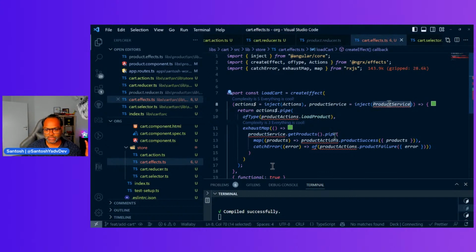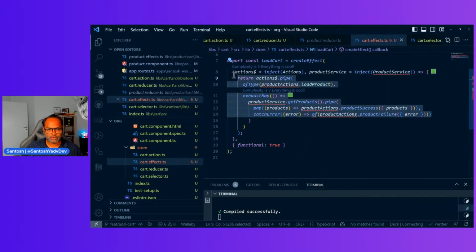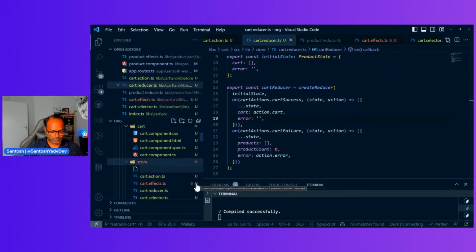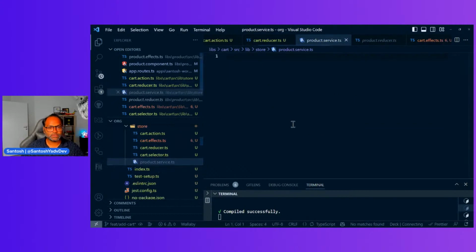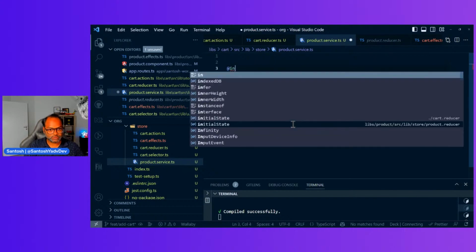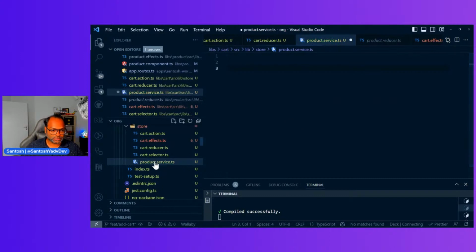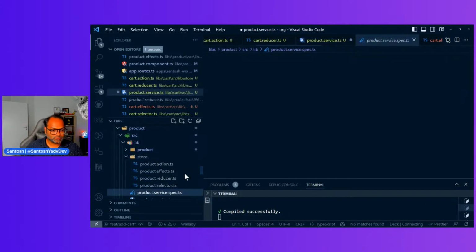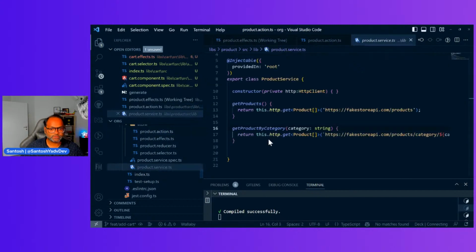Cool. So what is pending is, you can see it is actually giving me error at all the places where we have service. So we need a service to make an API call. We say product service. Yes. And let's create a service. You don't have to write it by hand. You can actually just create a service using command line, but it's okay. We just have a single method. So let's copy it from here. Product service. Where is my product service? Here.